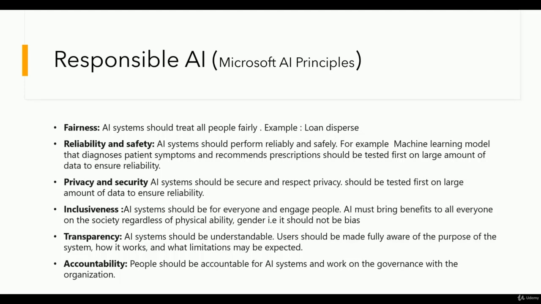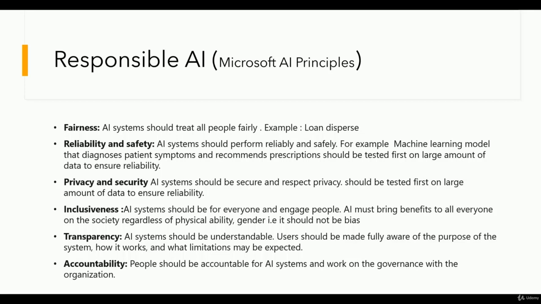It should be transparent. AI should be understandable. Users should be fully aware of the purpose of the system, how it works, and what limitations they may expect. We should not hide things from the end users. It should be completely transparent to all of our users so that they are aware of any flaws or limitations. Everything should be transparent at the start, or mentioned in the terms and conditions.